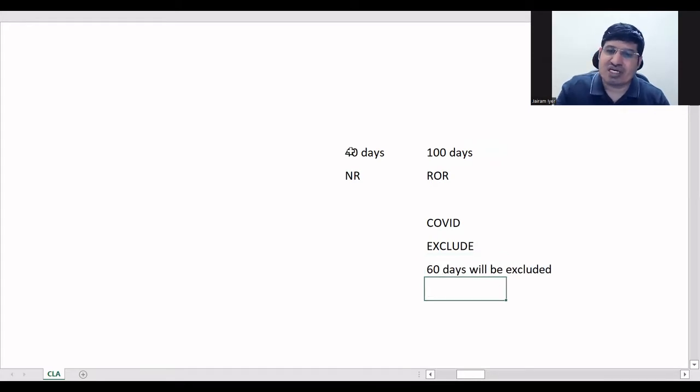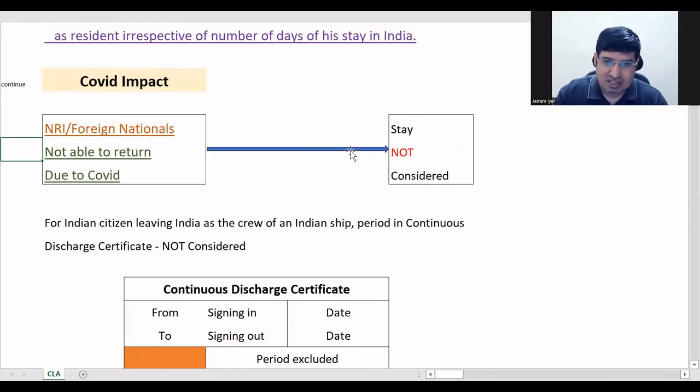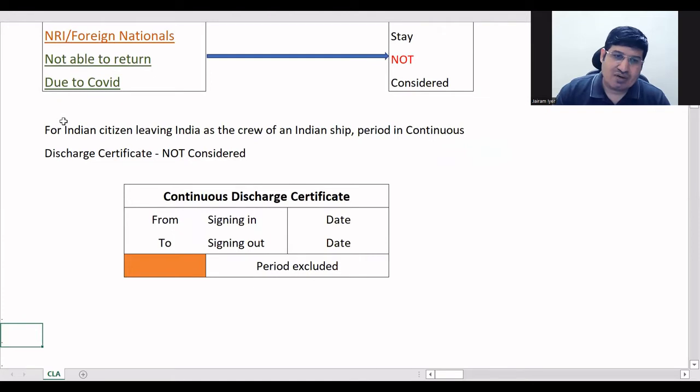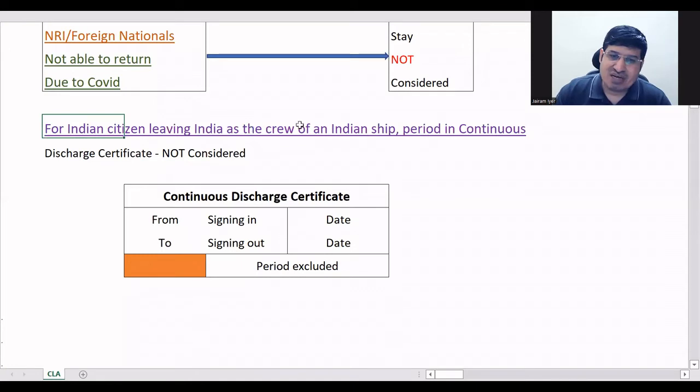Okay, and you'll consider only 40 days for residential status. Okay, this is this point. And now we had one point, the exception A, where we said that Indian citizen leaving India as a crew of Indian ship. Okay, there it was Indian citizen or person of Indian origin, leaving India as the crew of an Indian ship. Okay, so here there was a problem of practically how many days will be considered. So I'll just explain this notification and then I'll tell you how it impacts.